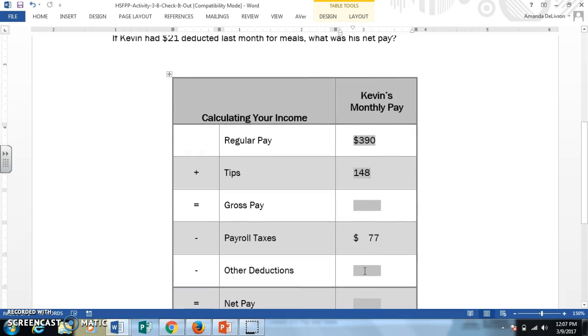So I can put 21 here for the other deductions that Kevin has had. And so now the goal is to figure out his gross pay and then his net pay. So before we can figure out gross pay, we actually have to figure out how much he made. So if you do $390 plus his tips, $148, you should get $538.